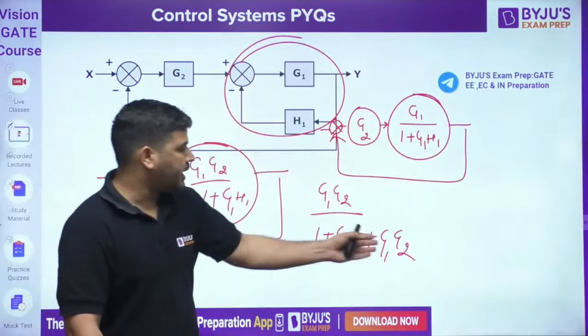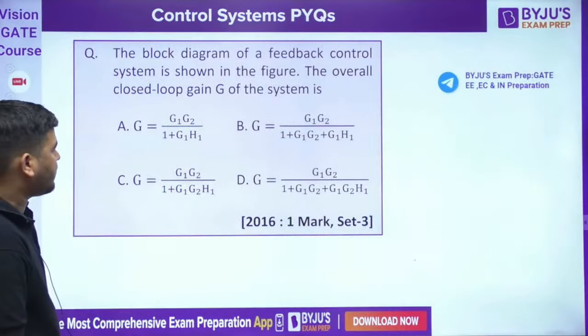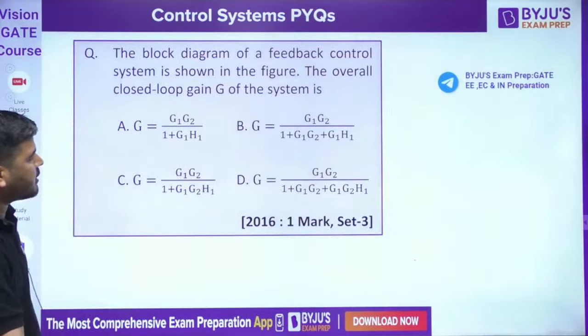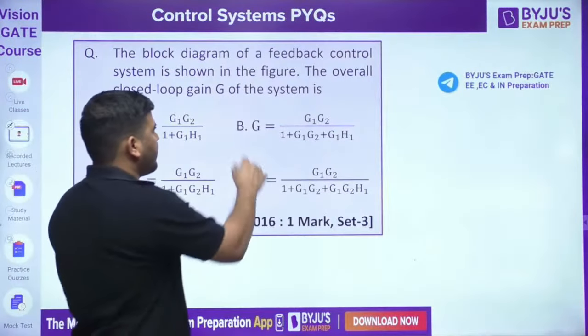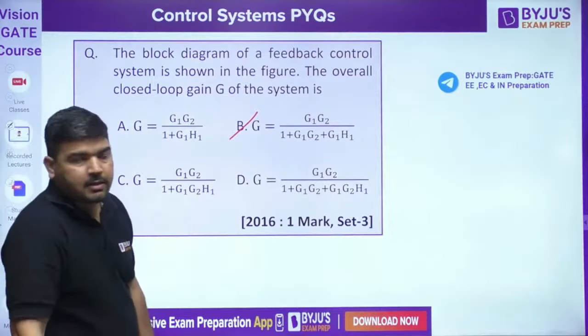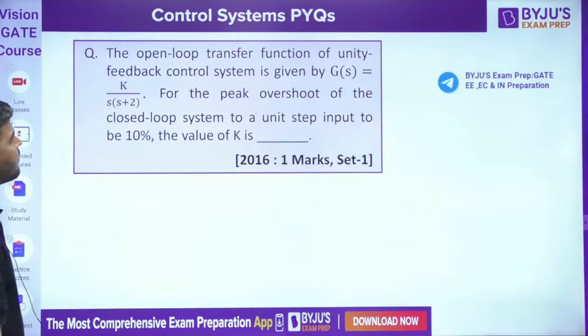If you simplify this, you will get this. So let's check: G1 G2 divided by 1 plus Z1 H1, 1 plus G1 H1 plus G1 G2. I think Bombay is the correct answer. So this was a simple question. Let's come to the next question, guys.